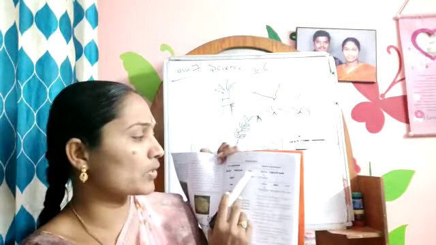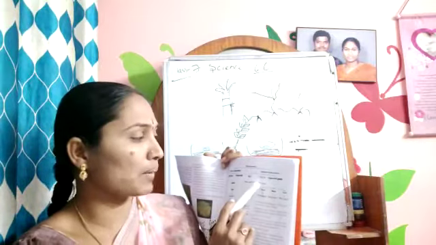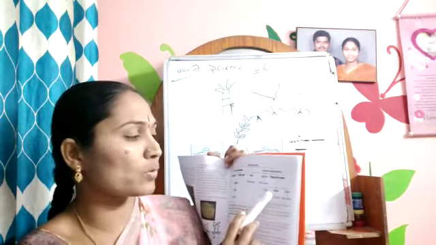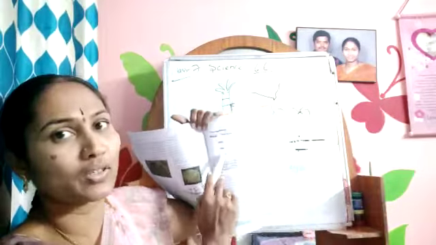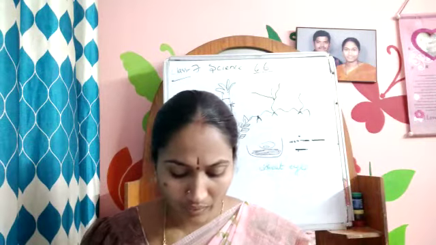Whereas in asexual reproduction, what happens? Some plants will grow by budding and some plants will grow by spores and some from vegetative parts like root, stems and leaf. So here the baby plant will come out in 2 ways: sexual reproduction, asexual reproduction. This is what we have learned here.